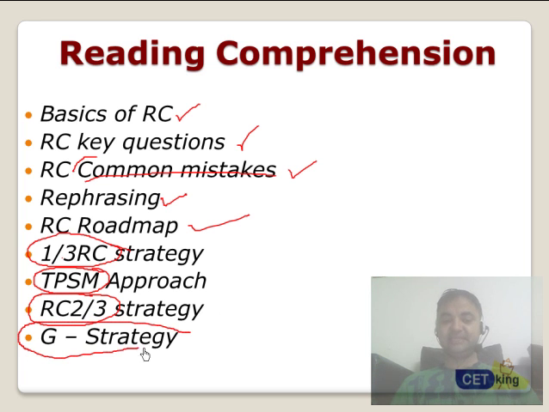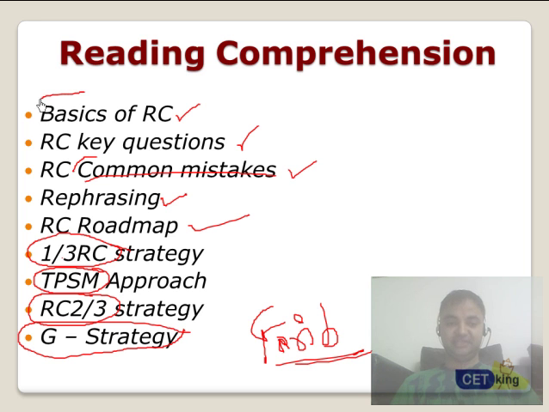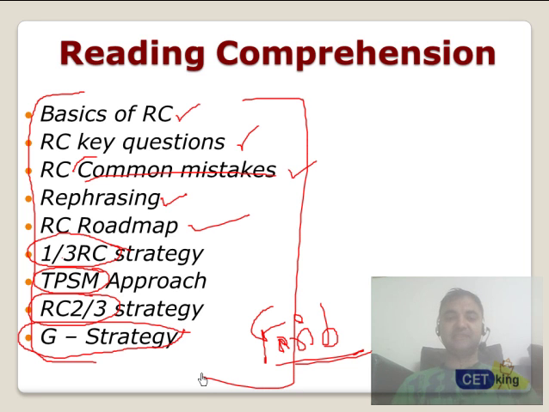And the last is the CET King G strategy, which is basically not the genius student strategy, but the Garib student strategy. Garib means the poor student. Fine. So this strategy basically works wonders for people who are not very good in verbal, especially engineers who are scared of RC. So these are the few strategies which we are going to discuss in the complete workshop if you join CET King.